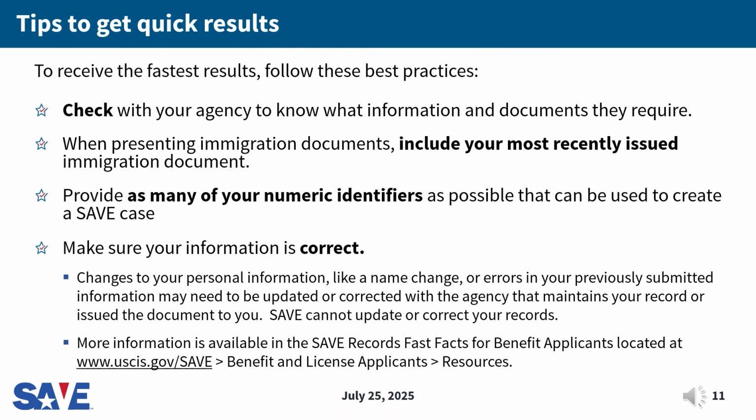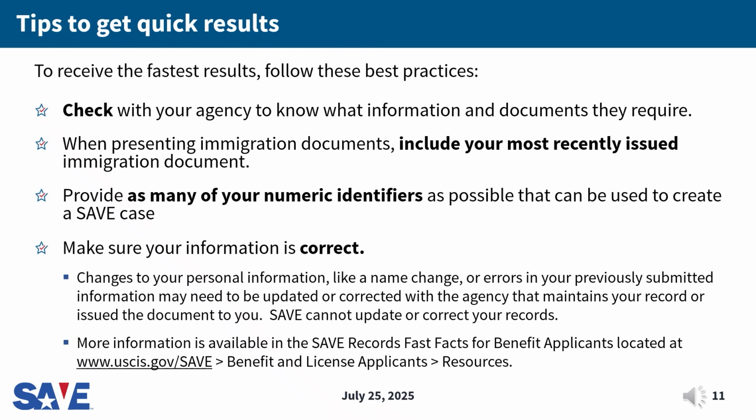You may find information on the agency's website or by contacting them in advance. If you are presenting immigration documentation to the agency, provide your most recently issued document. Next, providing more than one numeric identifier, like your alien number, I-94 number, or receipt number, can improve processing times by increasing the likelihood of SAVE locating your records.